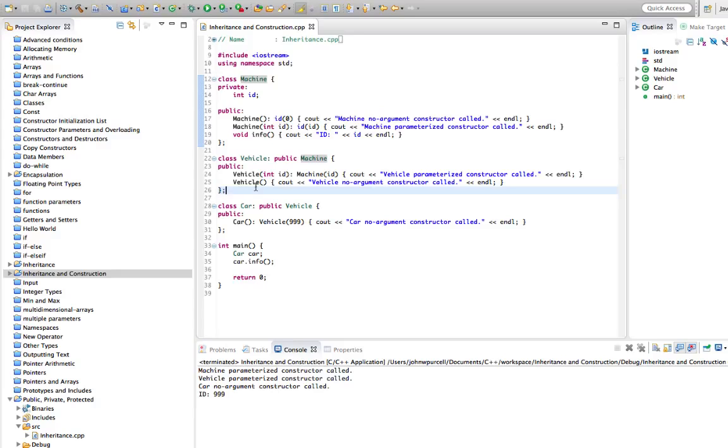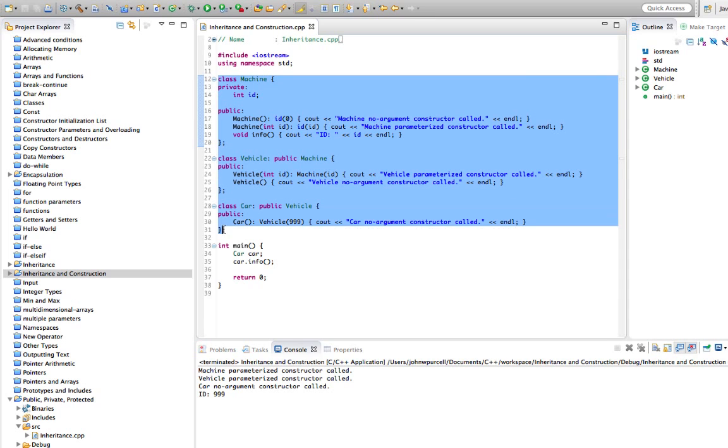So that's it for this tutorial. To practice this, try creating a multi-level class hierarchy with at least 3 different classes in it, like this, getting more and more specialized. And add some text, like a cout, to each of the constructors, so that you can see that when you create an object, all of the constructors in the superclasses are running.